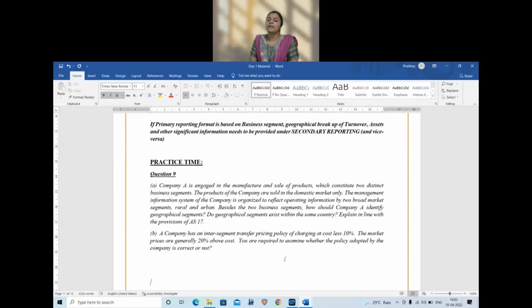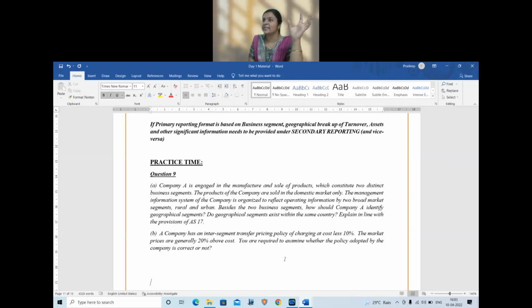Can geographical segments exist within the same country? Explained within the lines of AS 17. So first question here is, based on the internal management information system or MIS that they follow, they have 2 geographical segments, which is rural and urban segment. They want to know, can I further subclassify this segment? Is it necessary for me to further subclassify the segment?